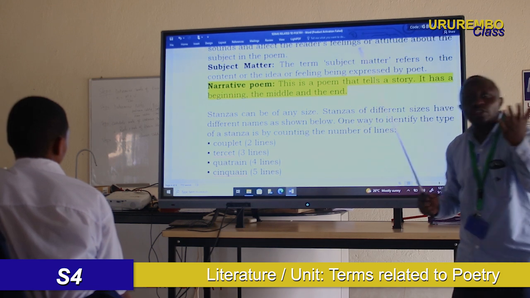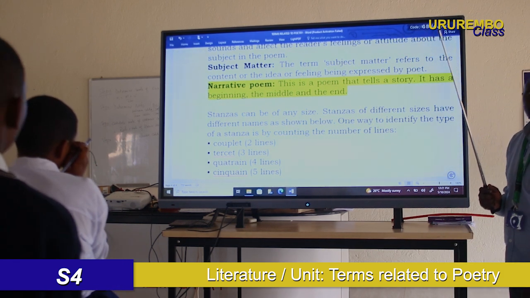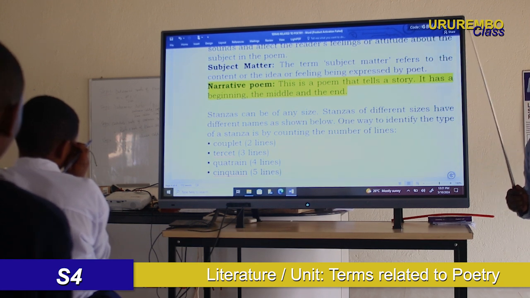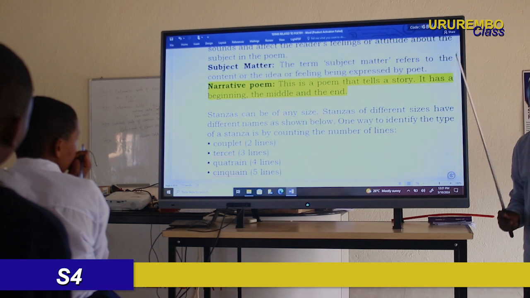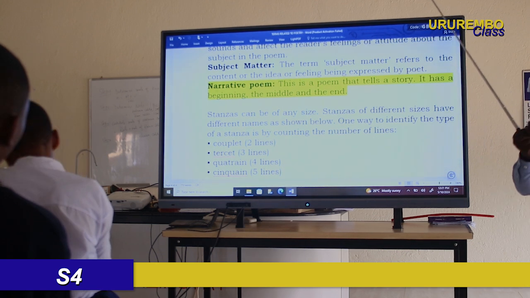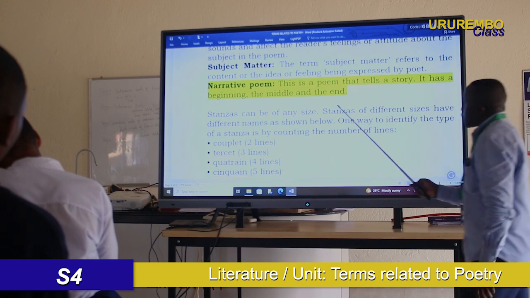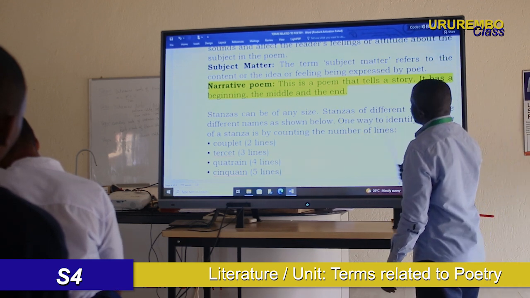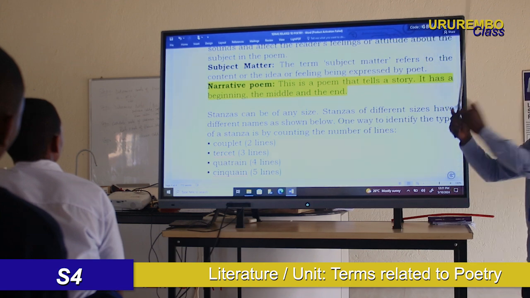If I ask you the subject matter, you give a summary. Please give the subject matter of this poem. Give a summary. What happened in that poem? The subject matter refers to the content or idea, the feeling being expressed by the poet, like a summary.